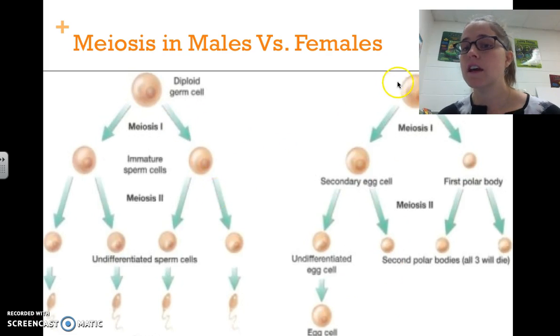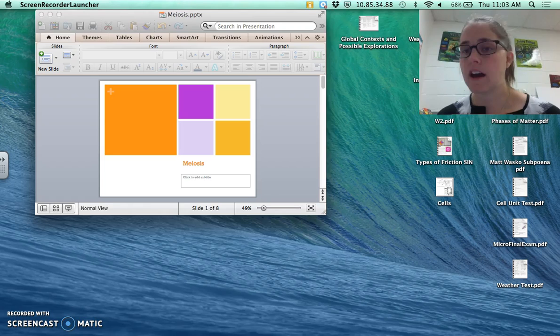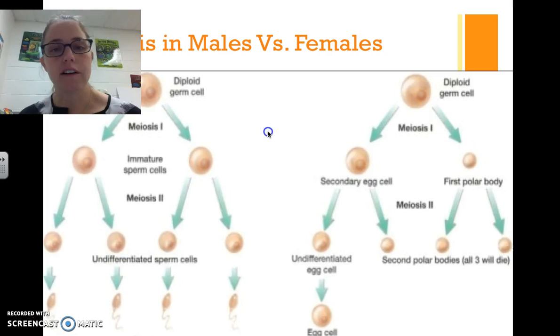In females, notice we have one diploid cell. It does its first division, and then it does its second division. Notice we only get one egg, whereas males get four sperm. Women only get one egg when that division happens, and the rest are teeny tiny, and they're called polar bodies, and they will just die because we don't need them.